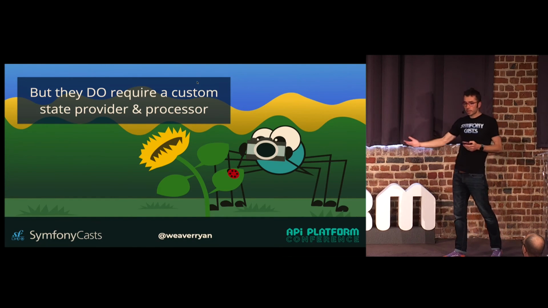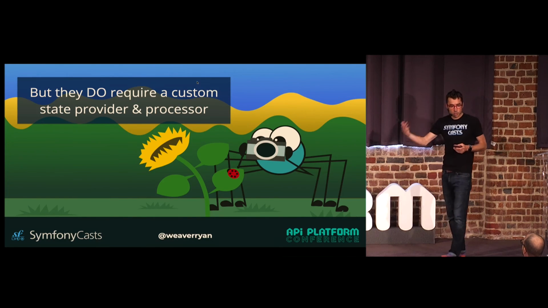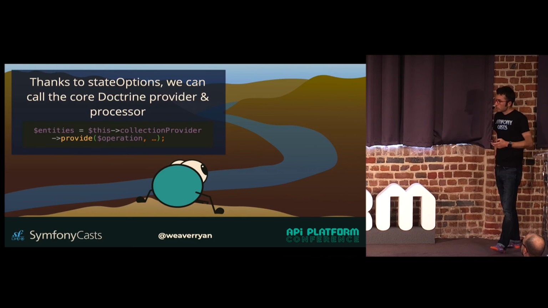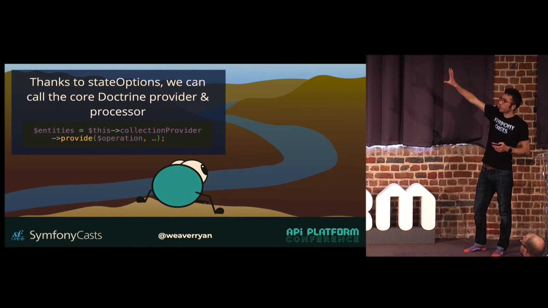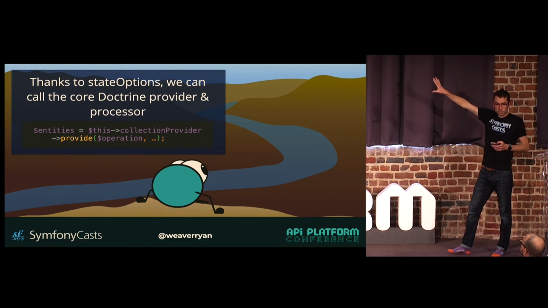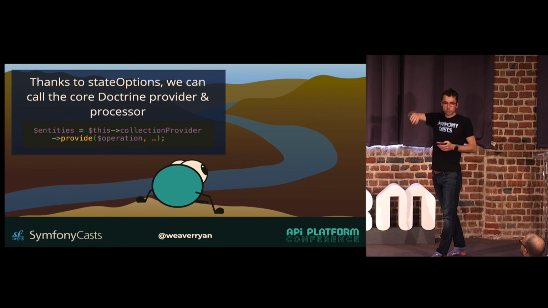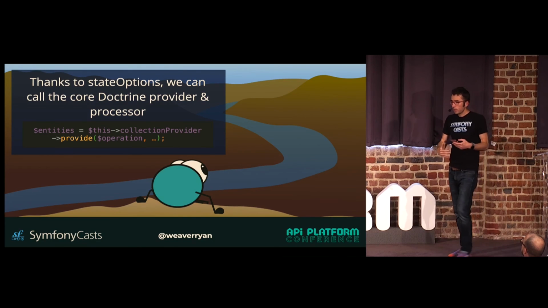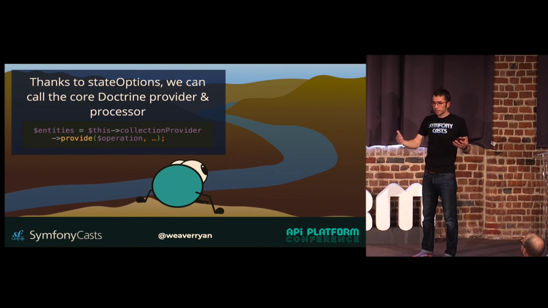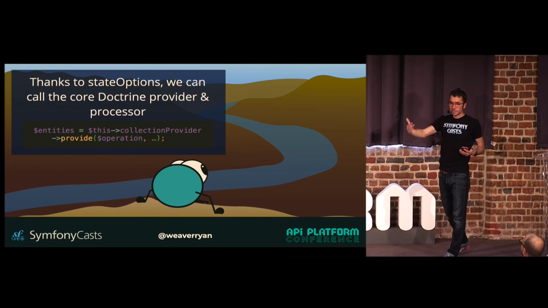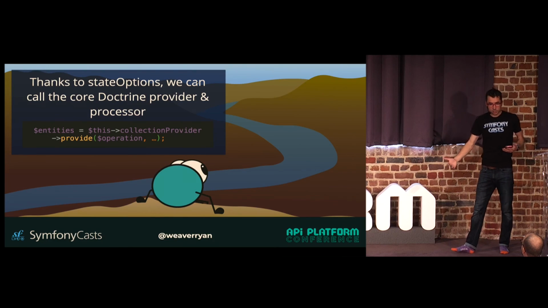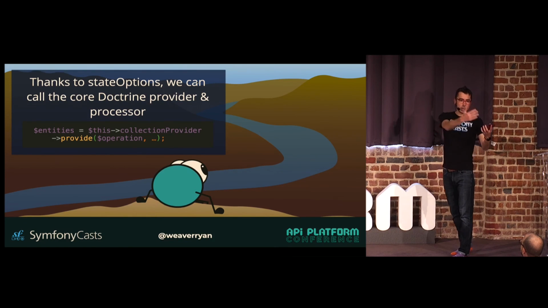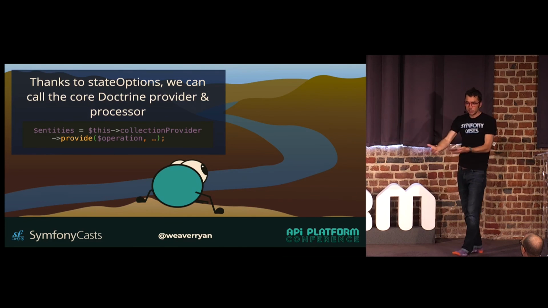But they do require that custom state provider and processor, and we don't want to re-implement that. So this, I think, is a beautiful solution. You do have to do a little bit of work, but just the work that must be done by you, right? There's no framework that can convert between your entities and your DTOs perfectly every time. And what's nice about this is that's the only code you need to write. You just need to explain how I get from my entity class to my DTO and my DTO to my entity.